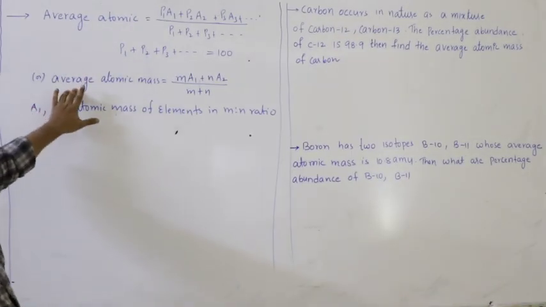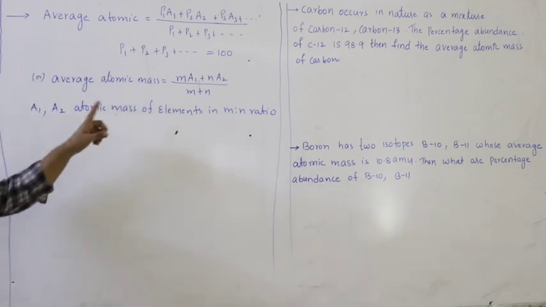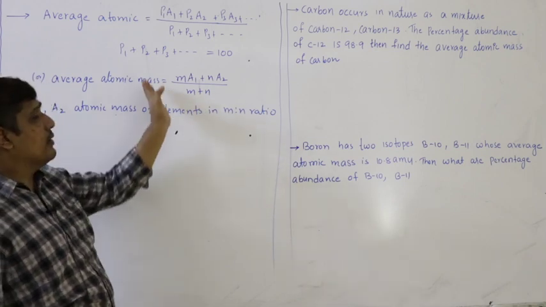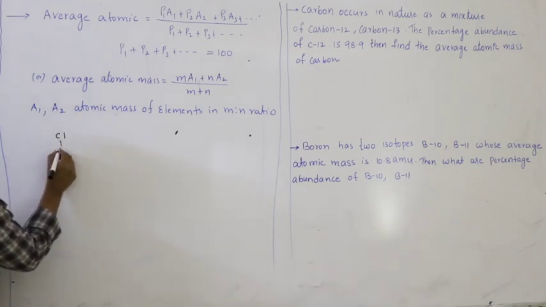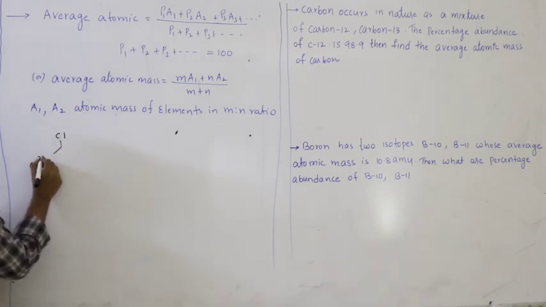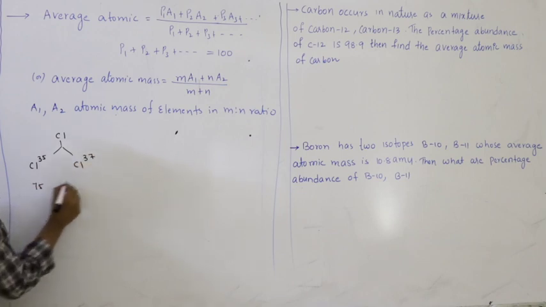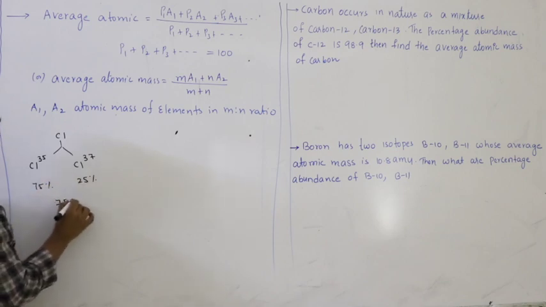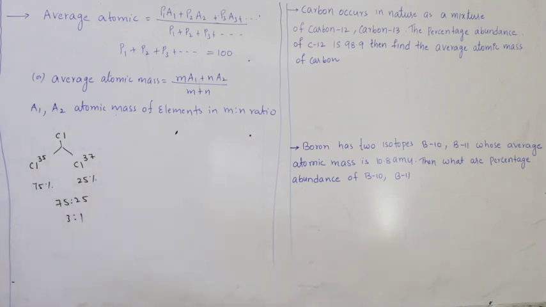Let us see, this is the formula and this is another way of expressing the same formula when the ratios are given. The two isotopes are present in m:n ratio. I will explain one example for both. Cl, same example, Cl35, Cl37. So what is its percentage? 75%, 25%. If I take the ratio, you will get 3:1, m:n.